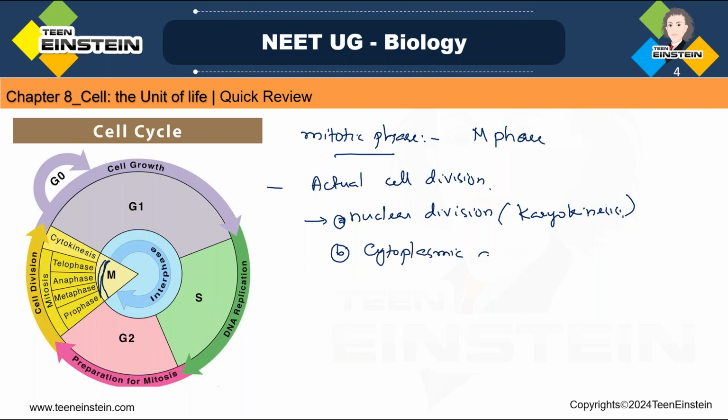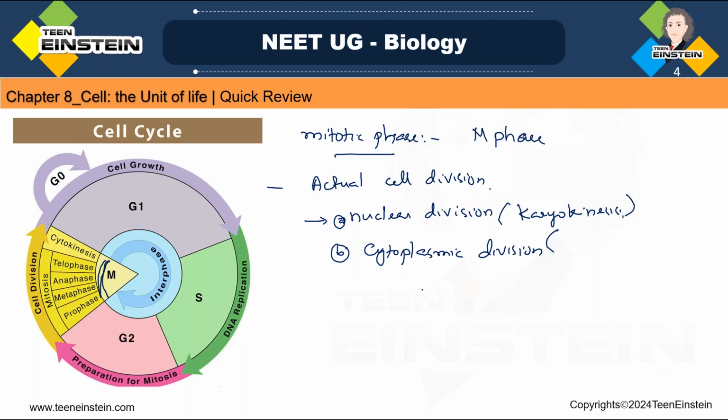Okay, next is the cytoplasmic division. That means during this, cytoplasm is also getting separated, along with that the genetic material or the chromosomes are also getting separated. Division of chromosomes is also taking place, and that ends with the cytoplasmic division. Completely, the daughter cell formation is happening, or that is ending with the cytoplasmic division.